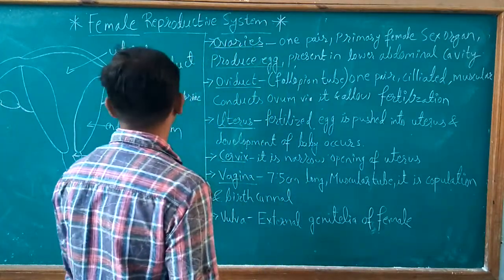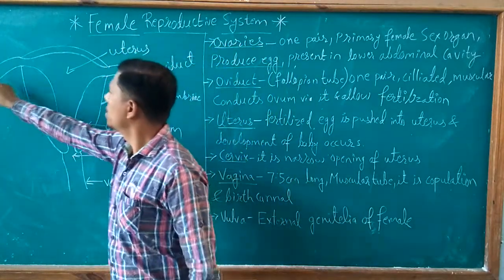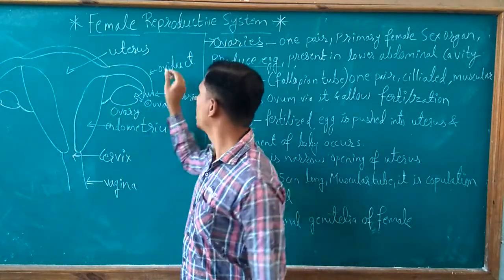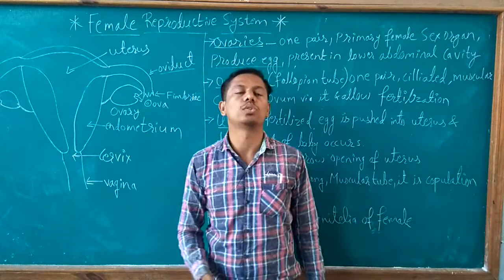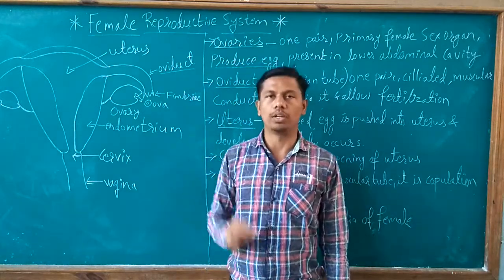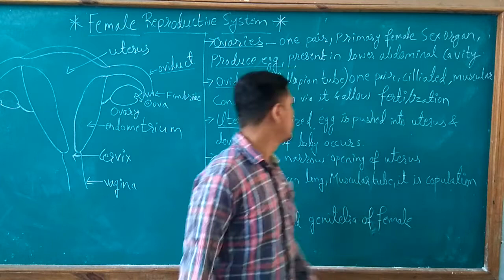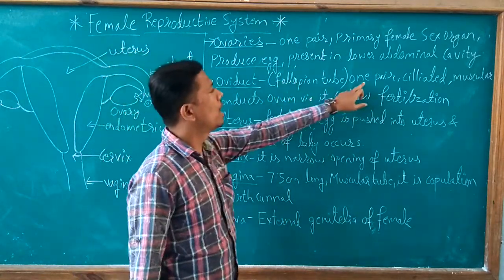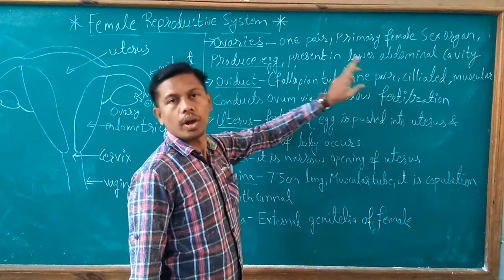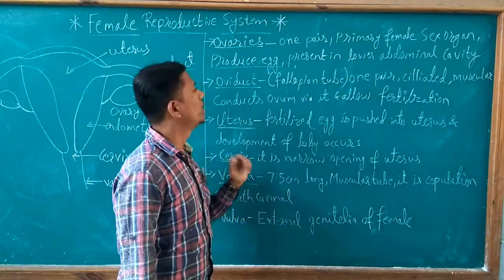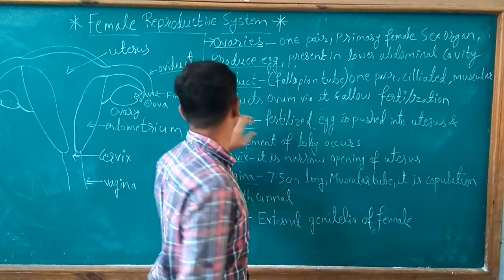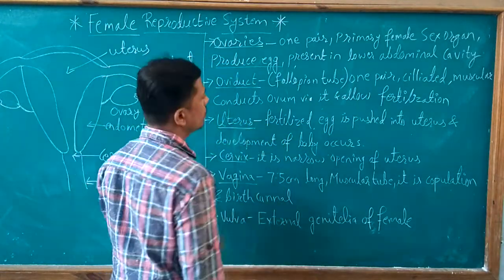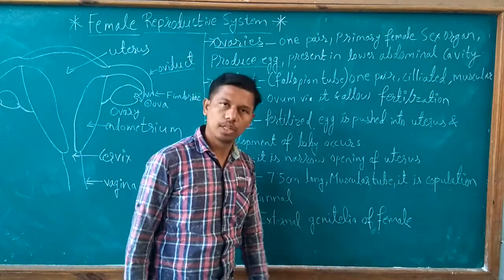Next, oviduct. This tube-like structure that you can see over here is called oviduct, or it is also called fallopian tube. Now, what is the function of oviduct or fallopian tube? It is also in one pair. Like ovaries, it is present in one pair, means two tubes you can see over here, left and right. So one pair of fallopian tubes is present.